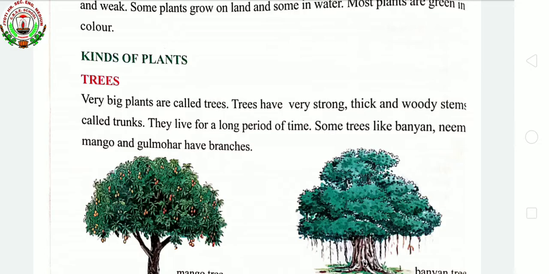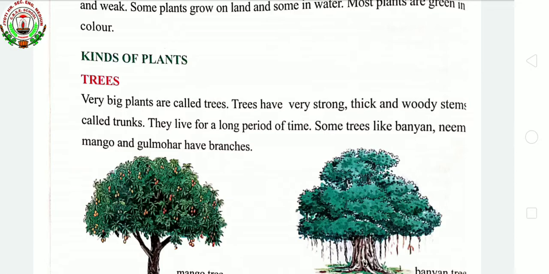Children, trees, what are trees? The basic characteristic is trees are very big plants. Plants जो एकदम बड़ा रहता है, that are called as trees. And trees have strong, thick means मोटा, and woody stems. उनके जो नीचे वाले पार्ट्स रहते हैं, that is called as stems.